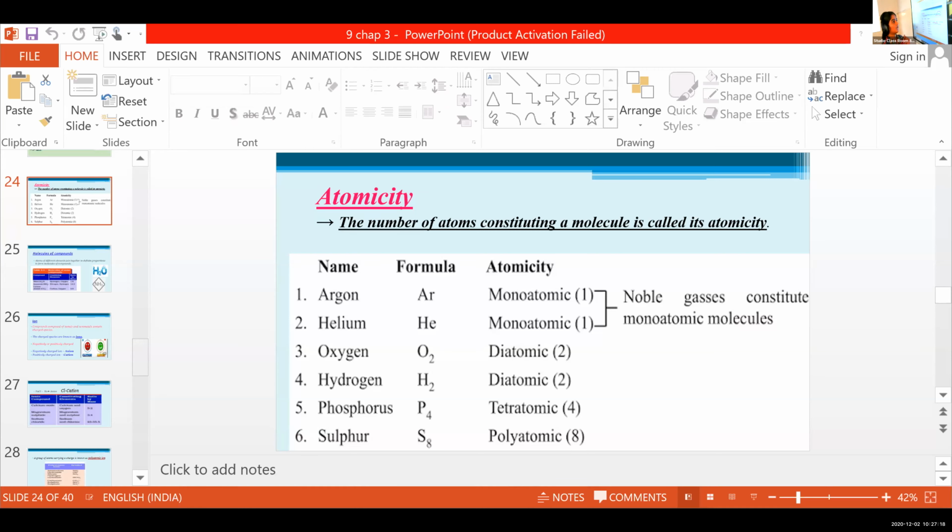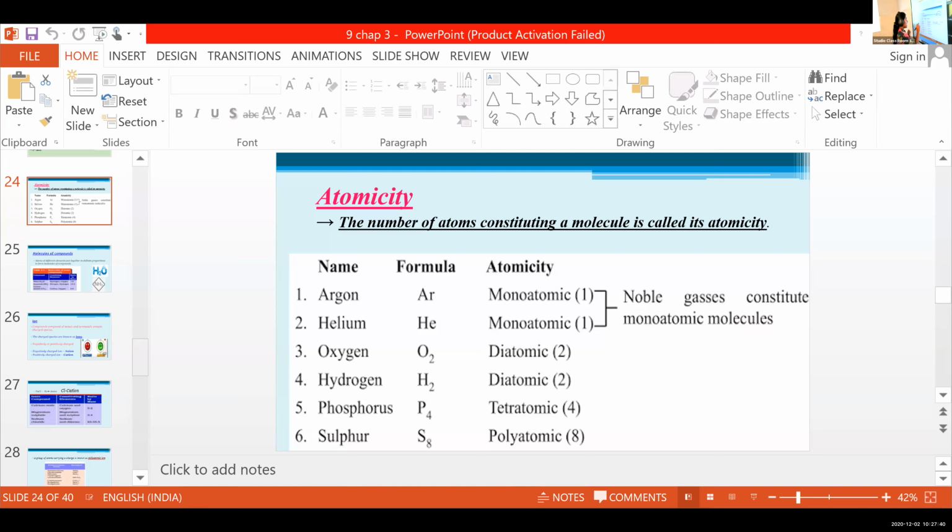They do not take part in chemical reactions or form compounds with other atoms. Clear? Only one atom is present in their molecules too, because they are not joining with other atoms.